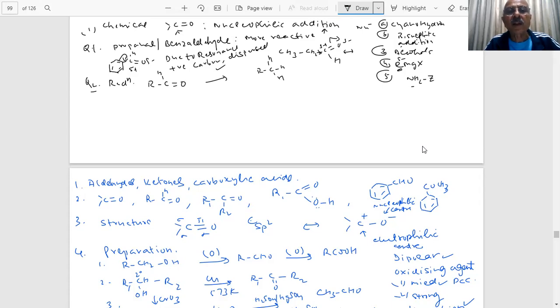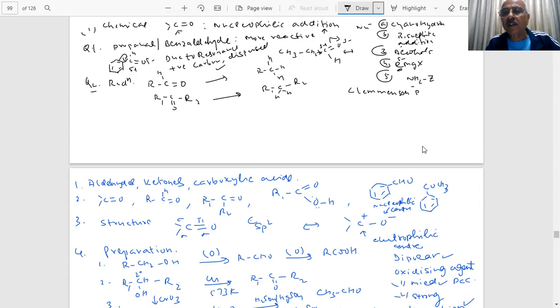Reduction. Can you tell me the important reduction processes which are used? Two very important ones. One is Clemmensen reduction.